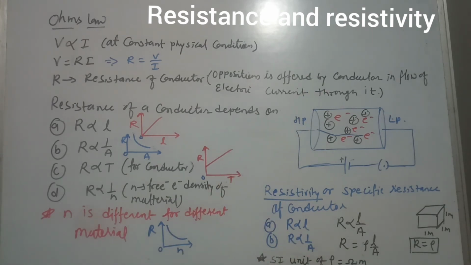The SI unit of resistance is ohm, whereas the SI unit of resistivity is ohm meter. And there is some similarity: as resistance is directly proportional to temperature, likewise resistivity is also directly proportional to temperature.